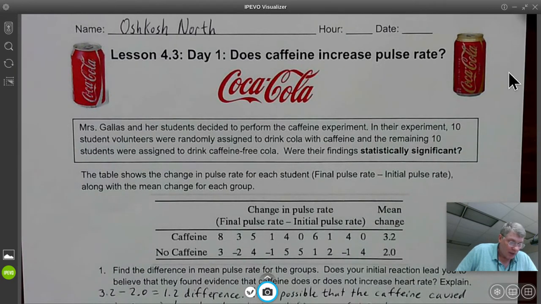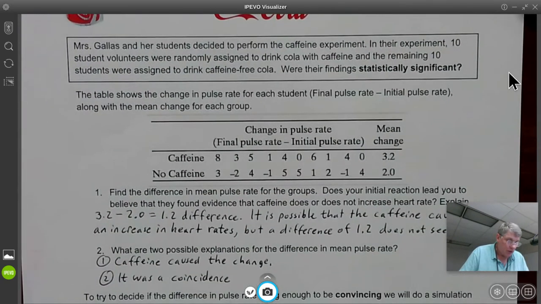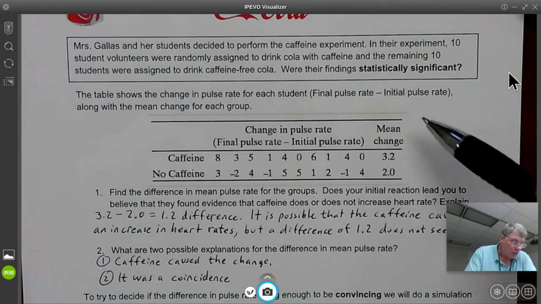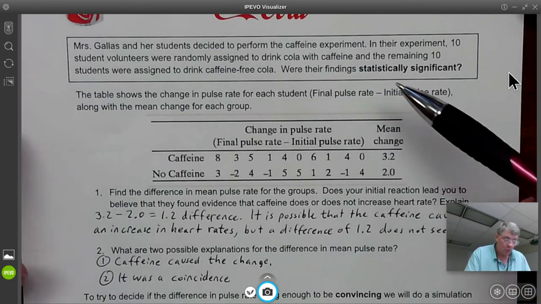In their experiment, 10 student volunteers were randomly assigned to drink cola with caffeine, and the remaining 10 students were assigned to drink caffeine-free cola. Were their findings statistically significant? The table shows the change in pulse rate for each student, final pulse rate minus initial pulse rate, along with the mean change for each group.